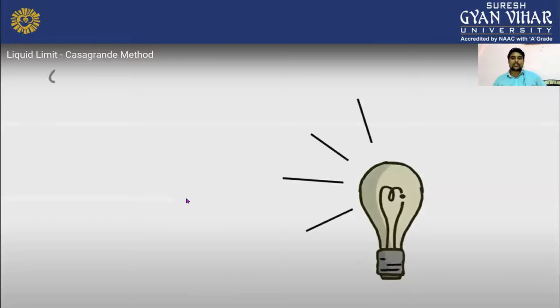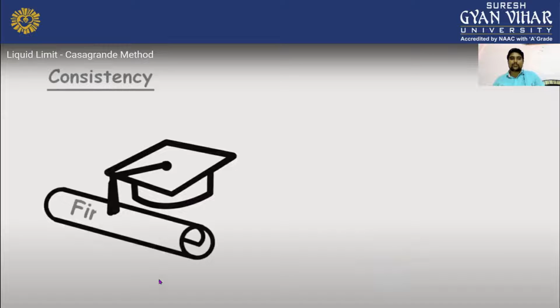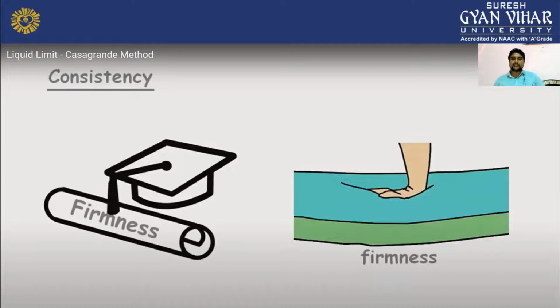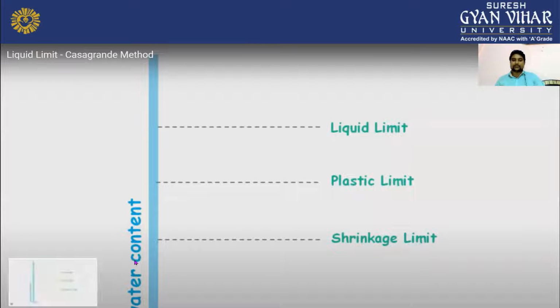Now we will see the liquid limit of a soil using the Casagrande method. As you can see here, what is consistency? If anybody asks you what consistency is, you can say it is the firmness of a soil, which is known as the consistency. And here you can see the water content. Soil is divided according to the percentage of water content, as given in this table, and this is your shrinkage limit. It will be called your shrinkage limit.